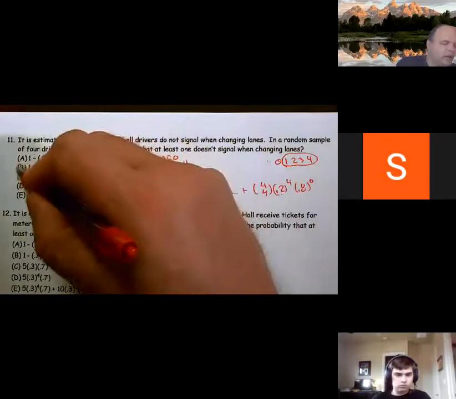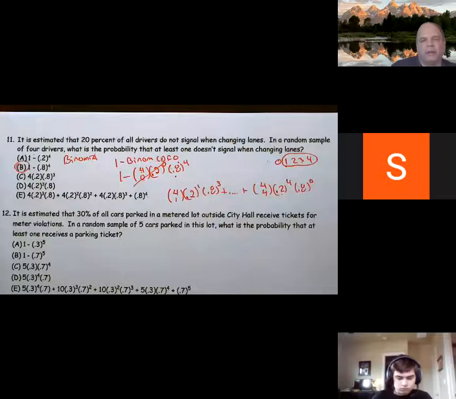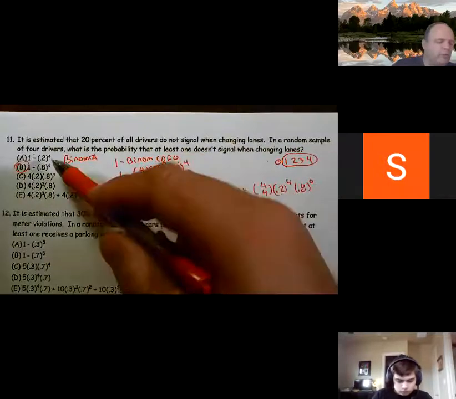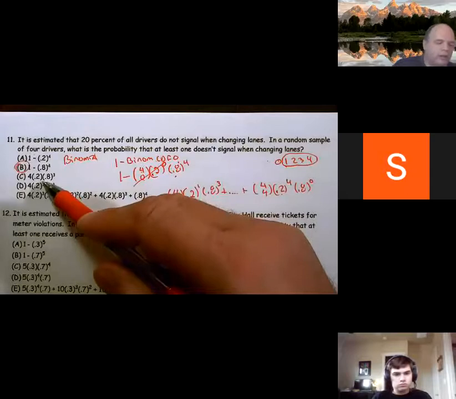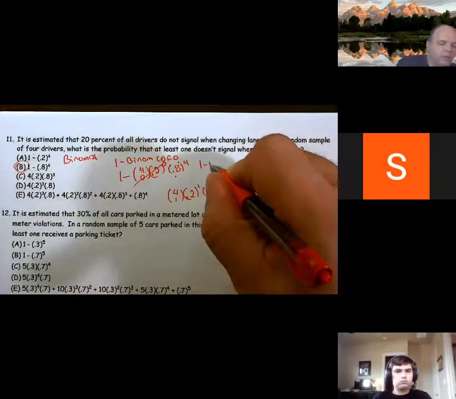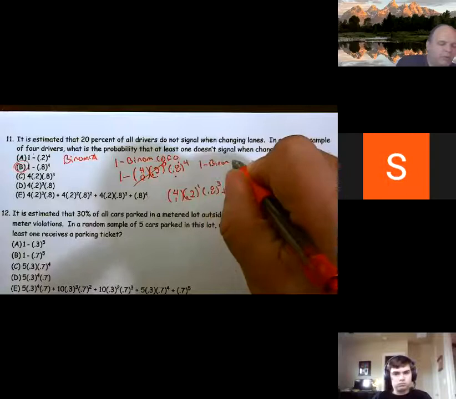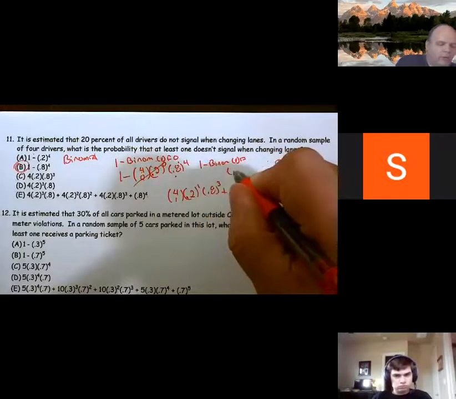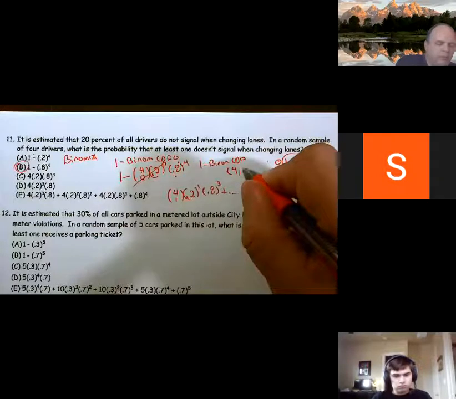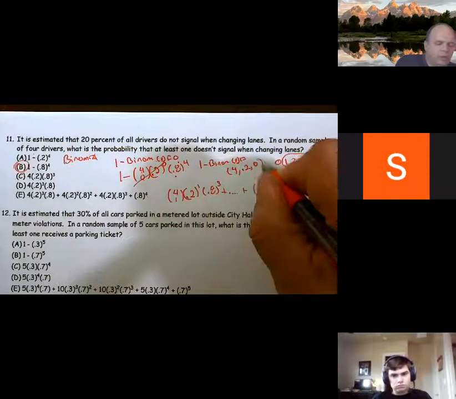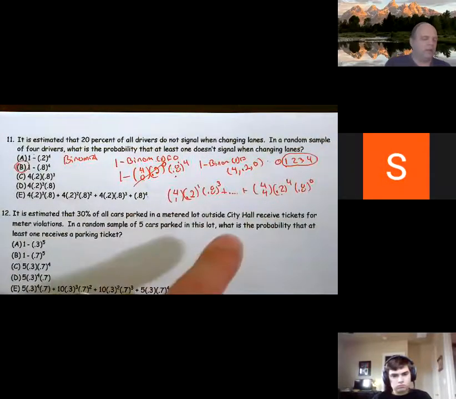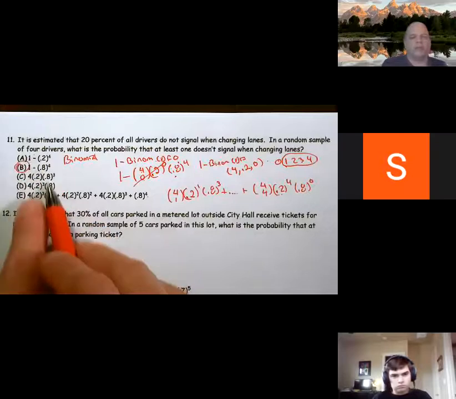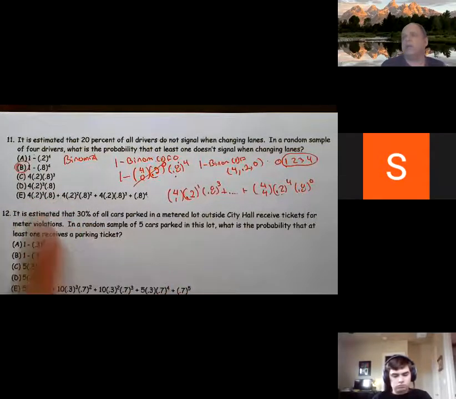All right. Now, if you didn't remember that part of things, you can actually go through, plug all these into the calculator, and do this just like this. 1 minus binom CDF, trials is 4, probability 0.2, x is 0. And if I had done that, I would have gotten this response, as long as I had to go back and check all of those. Okay, I recognize that's a bit of work, but it will satisfy.